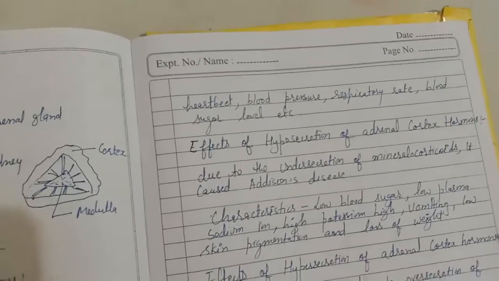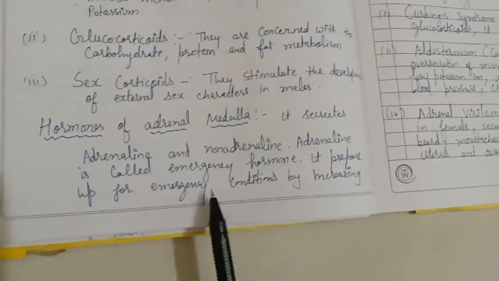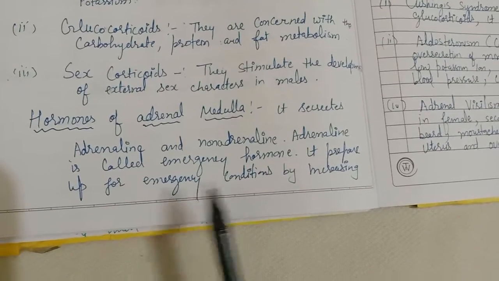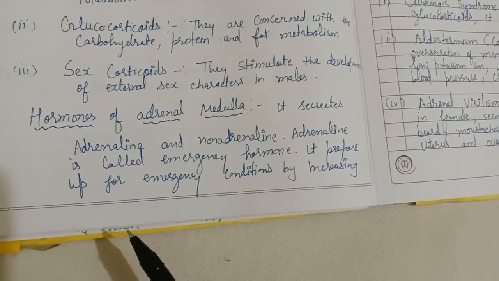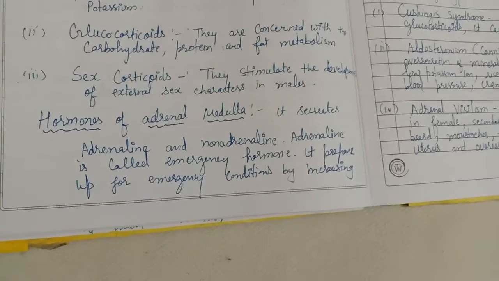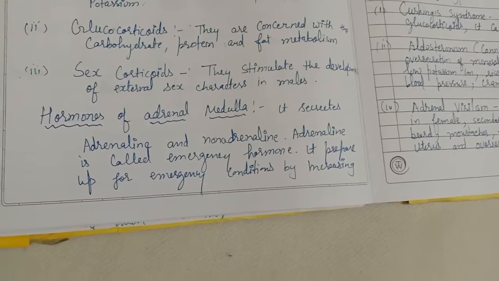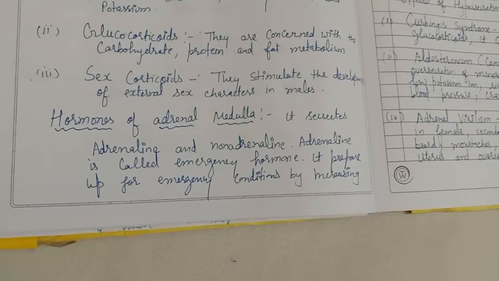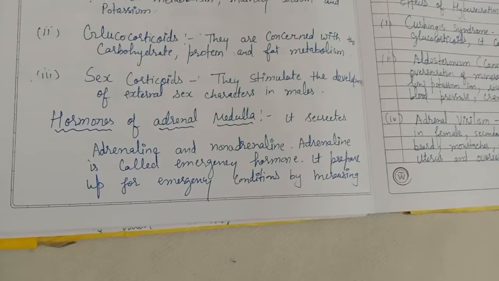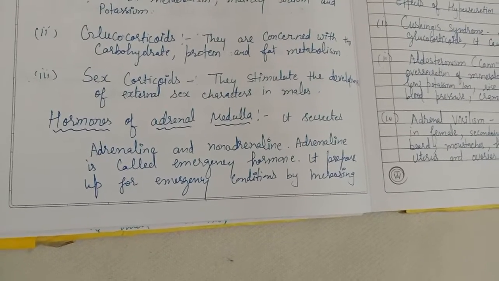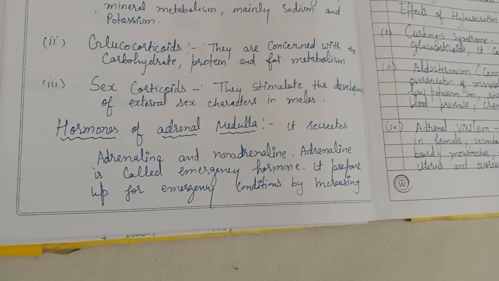Another hormone secreted by this gland is cortisol, which stimulates the metabolism of carbohydrates, fats and proteins in the body.